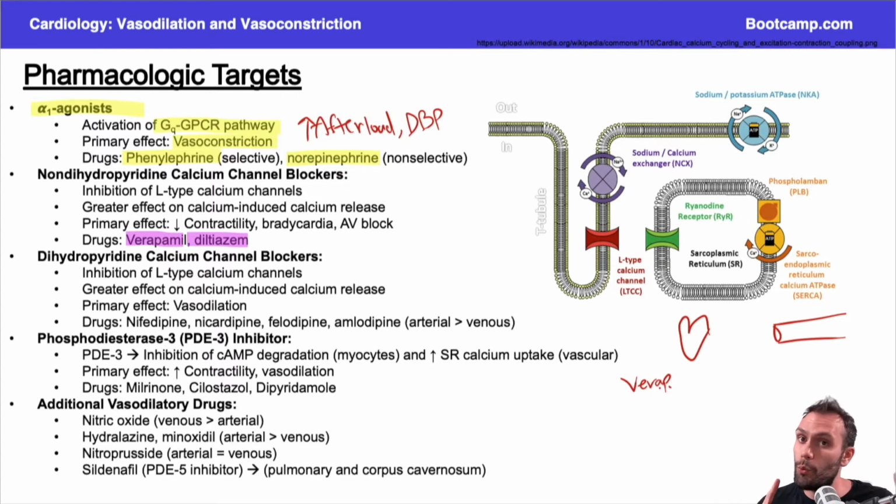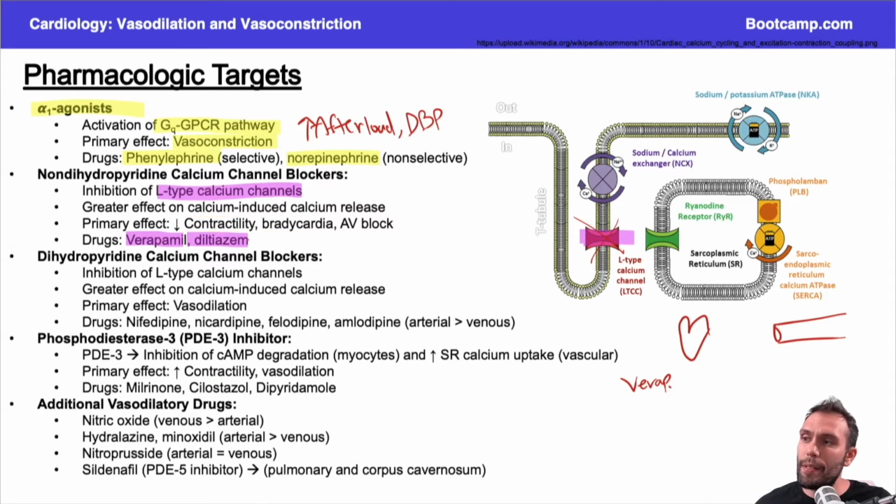And again, I told you, what do calcium channel blockers do? Calcium channel blockers block L-type calcium channels. This guy right here. If you block this upstream mediator of this whole mechanism, then you're not going to get calcium in to induce more calcium to be released. So it has a greater effect on calcium-induced calcium release. That's why it doesn't really affect skeletal muscle. So in the heart, what's it going to do? Decrease contractility, right? Slow down the heart rate, bradycardia. That's what verapamil is going to do.